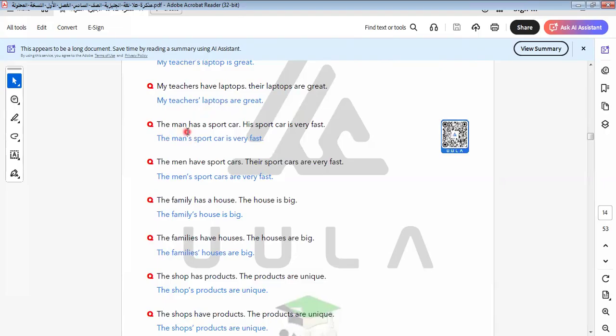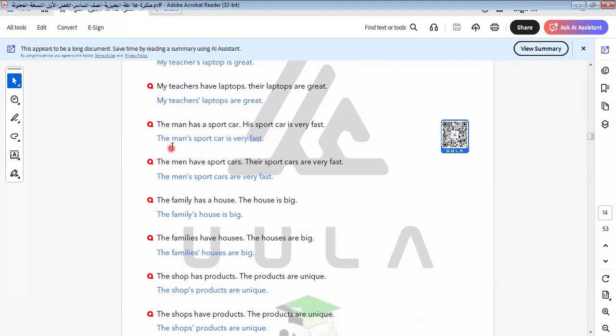Here we say, the man has a sport car. His car, so here I talk about his car. Here is called a possessive adjective. What is the meaning of possessive adjective? That something belongs to someone. When we talk about possessive pronouns, I put the pronoun without adding things. I will give you a simple example. This is my book. This is a possessive adjective. When we talk about a possessive pronoun, I say, this is mine. So this is called a possessive pronoun.